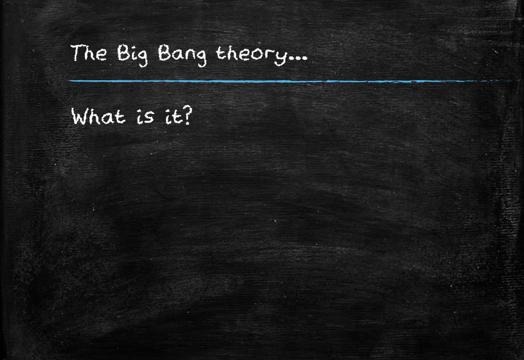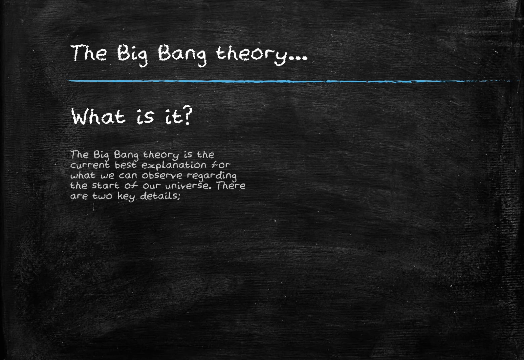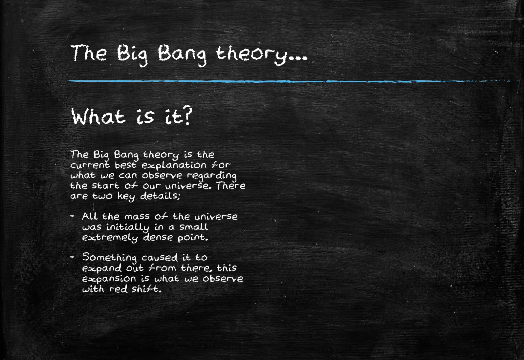This leads us to a conclusion, and towards making a theory: if the universe is expanding, well, where's it expanding from? The Big Bang Theory is our current best explanation for the start, or the very early stages, of the universe, and it has two key details you need to know. All of the matter, or the mass, of the universe was initially in one single small point, which we call a singularity, and this singularity was incredibly hot and incredibly dense, and it has expanded out from that. We don't know what caused it to expand, but it does expand out from this single point and leads to the observations of the universe that we currently can make.